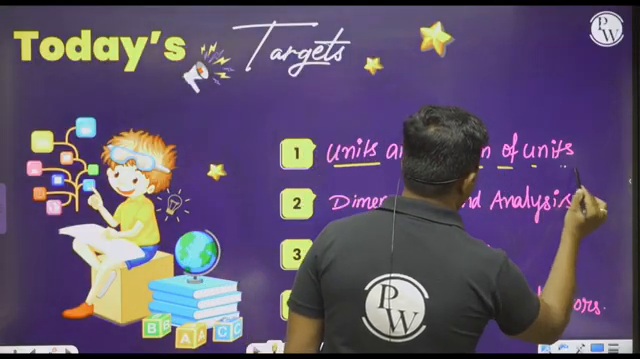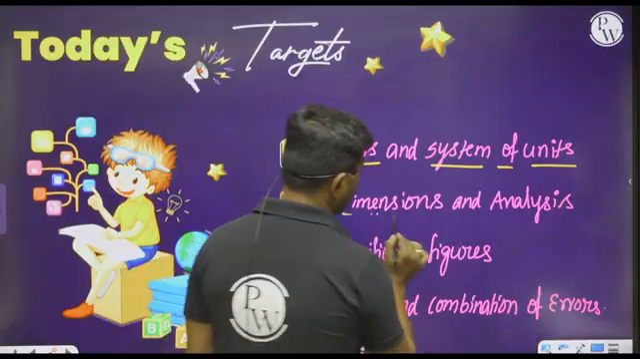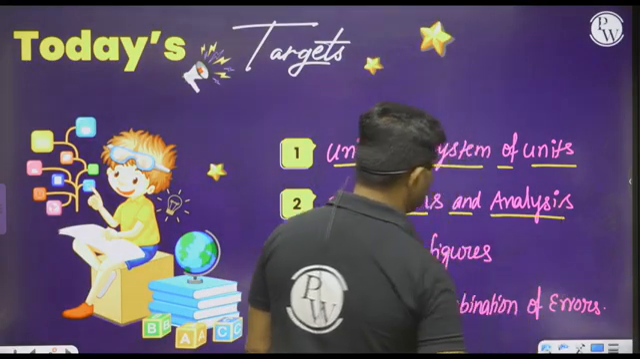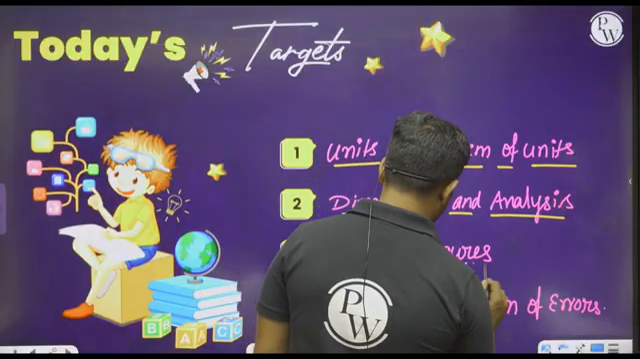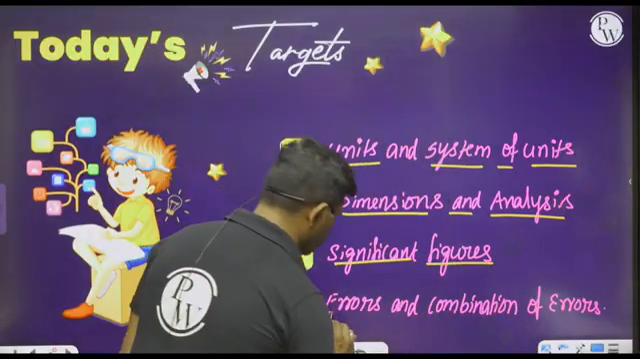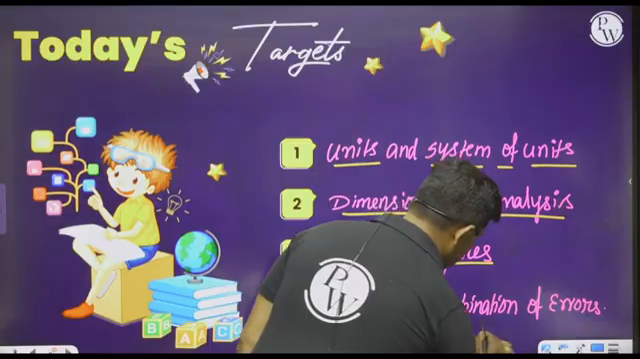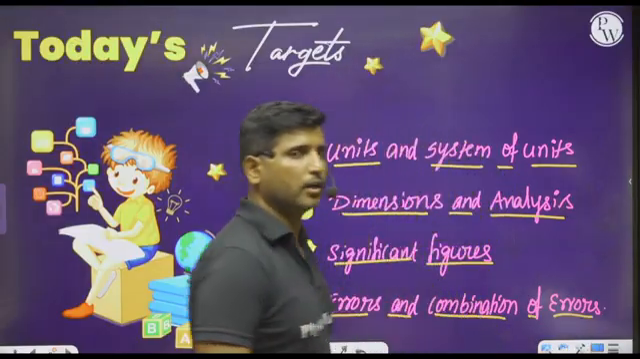In this lecture we are going to discuss the units and the system of units. Later we can go with dimensions and dimensional analysis, then significant figures, and briefly we will discuss errors and the combination of errors.